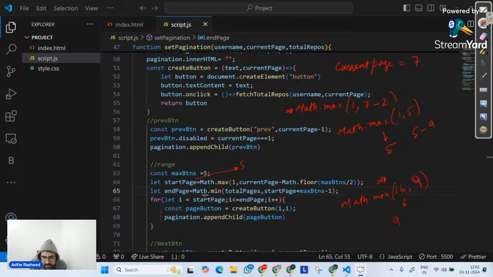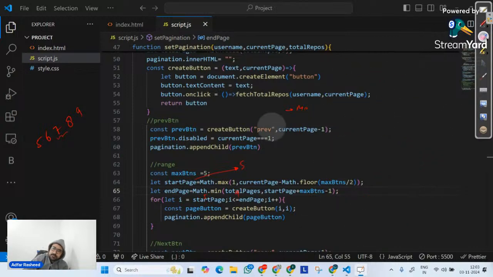So buttons will be created 5, 6, 7, 8, 9. You can clearly understand, if you write mathematical logic like this, it doesn't matter what the current page is, it will always be in the center. Let's take another example for better understanding. Let's suppose current page is 14. At that point of time, this is what the range of buttons should be: 12, 13, 14, 15, 16.